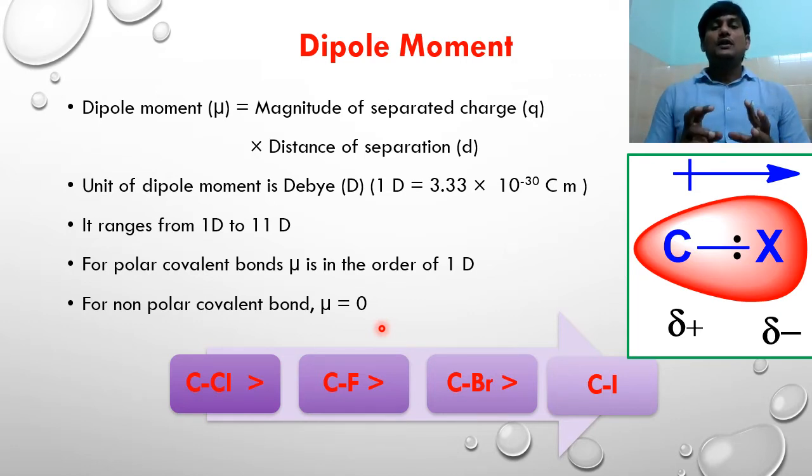In the case of carbon and fluorine, there is a more electronegativity difference, but the bond distance is very less when compared with carbon and chlorine. That's why the dipole moment of carbon and chlorine is greater than carbon and fluorine. Next one is carbon and bromine, and the next one is carbon and iodine. This is the dipole moment order for CX bonds.